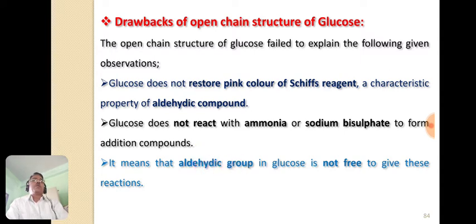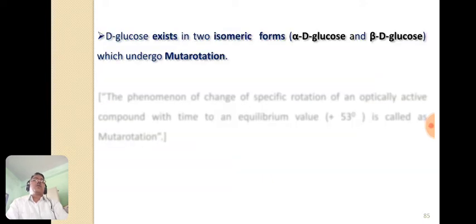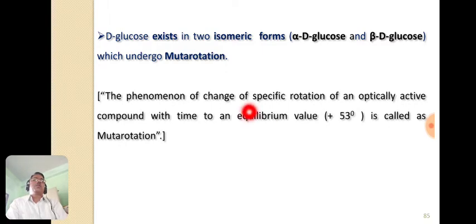Now here the D-glucose may exist in two isomeric forms, that is alpha D glucose and beta D glucose, which may undergo mutarotation, and that is not explained by the open chain structure of glucose. So mutarotation is nothing but the phenomenon of change in the specific rotation of an optically active compound with time to an equilibrium value of 53 degrees, which is called mutarotation.